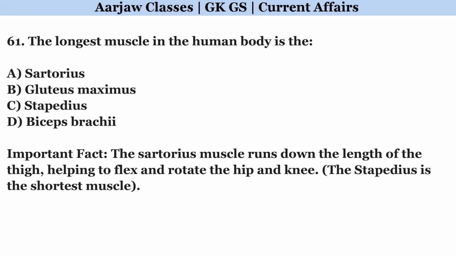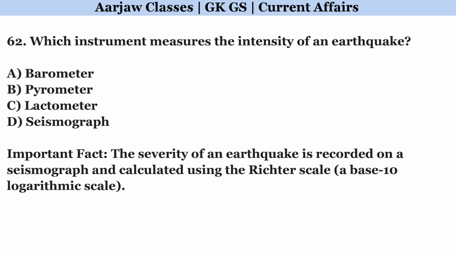The longest muscle in the human body is the. Correct option is A. Sartorius. Which instrument measures the intensity of an earthquake? Correct option is D. Seismograph.